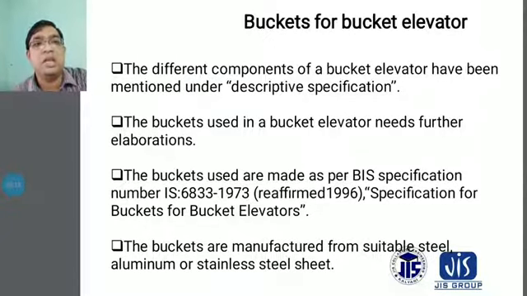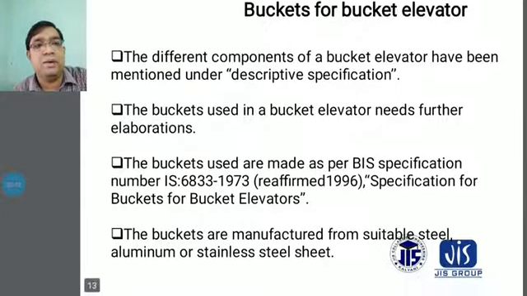The buckets used are made as per BIS specifications, that is IS 6833 of 1973, reaffirmed 1996. The specifications for buckets for bucket elevators are given there.